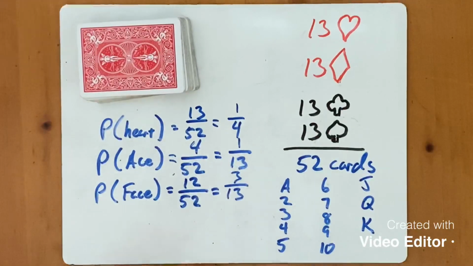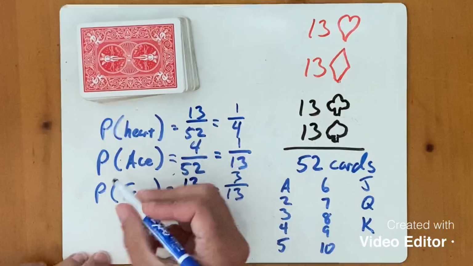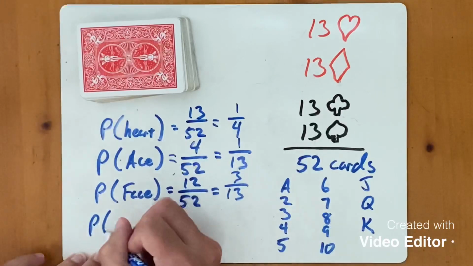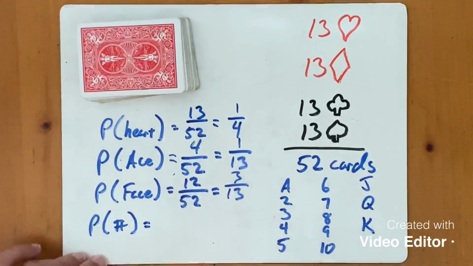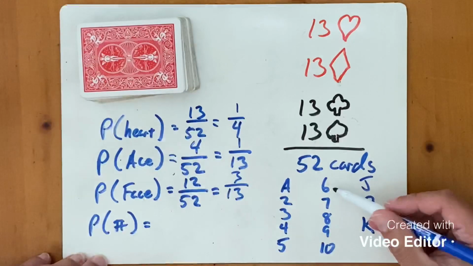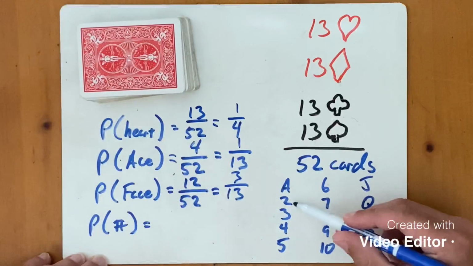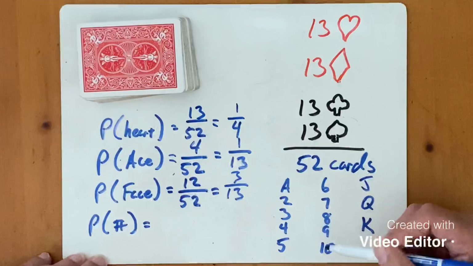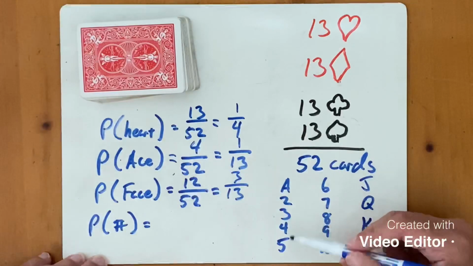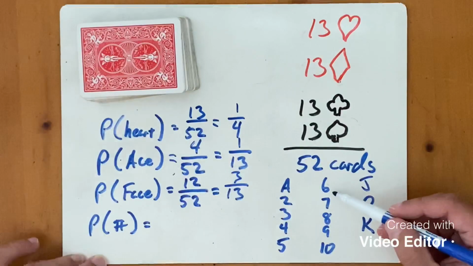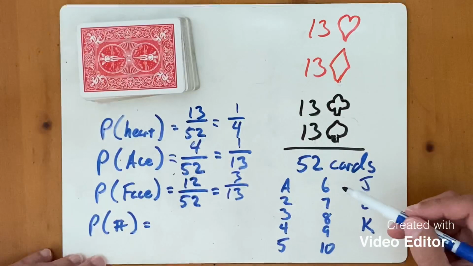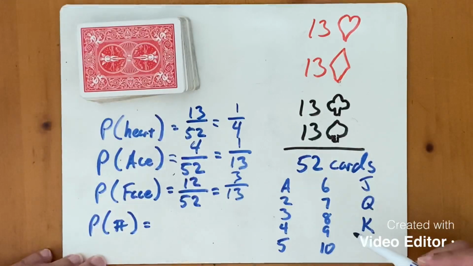Let's say that I want to know the probability of choosing a number card. This is the last one we'll do. How many are in there? There's a 2, a 3, a 4, a 5, 6, all the way through 10s. So there's 1, 2, 3, 4, 5, 6, 7, 8, 9 possibilities out of each suit, and there's the same in each suit.